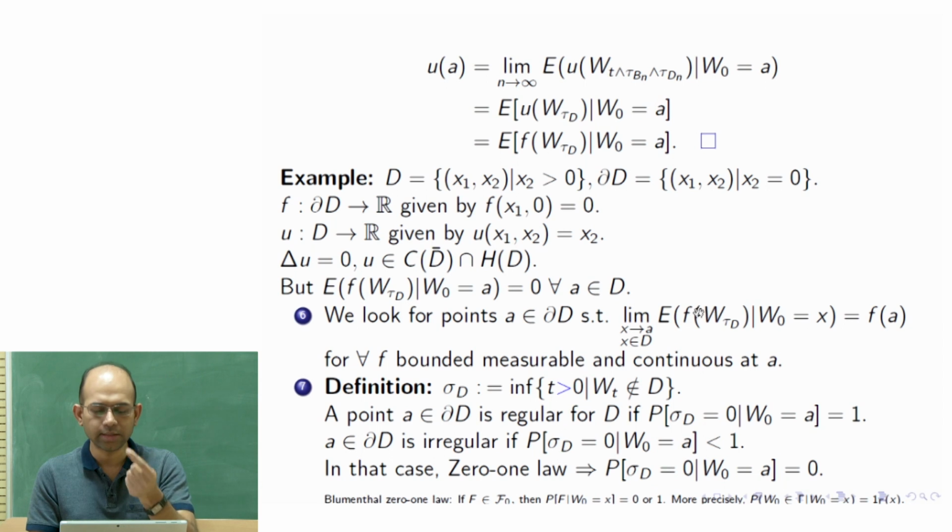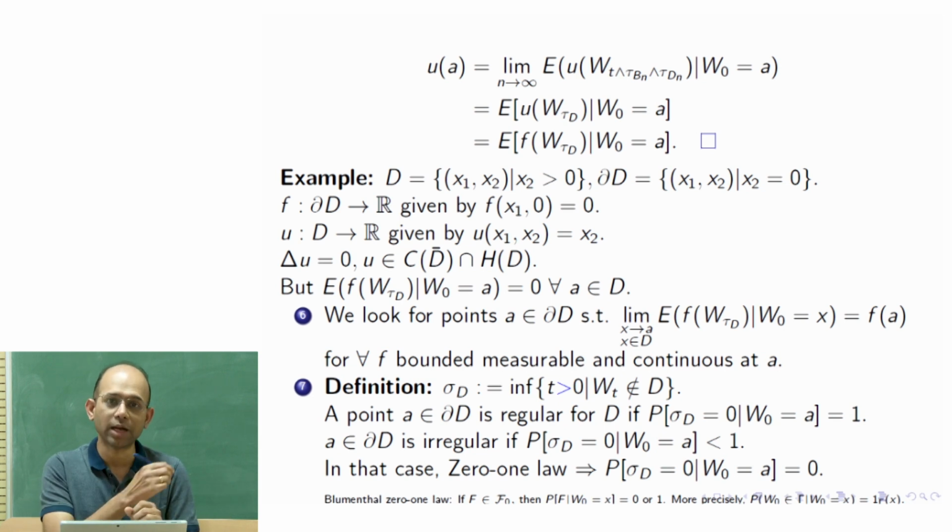That is a random variable, of course, because f of W tau D is a real valued random variable, and you take the expectation of that random variable. But this is not the standard expectation, this is a conditional expectation, because we start Brownian motion from point x. For another point A on the boundary, we should of course consider another family of points x, so that x will be in the neighborhood of that point A. So depending on A, we get a neighborhood of A, and there we are going to take this limit.